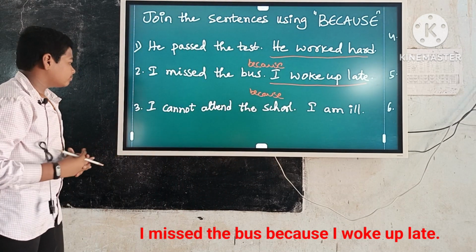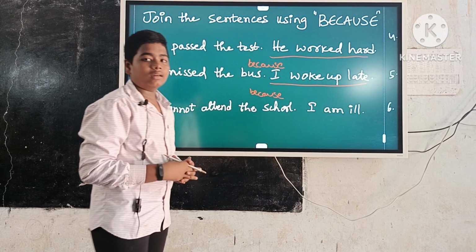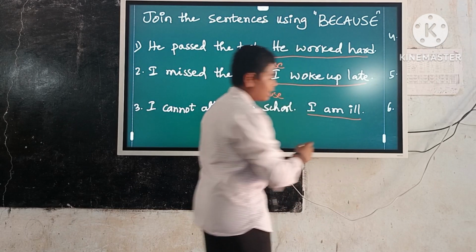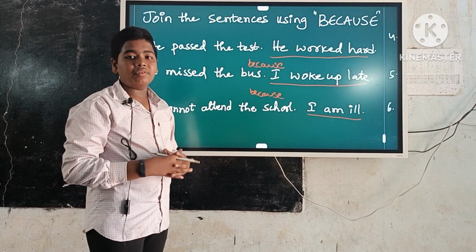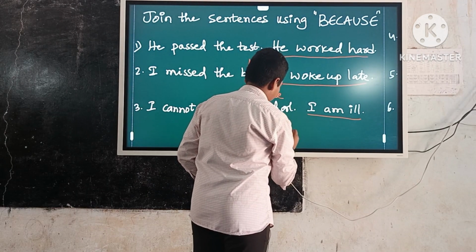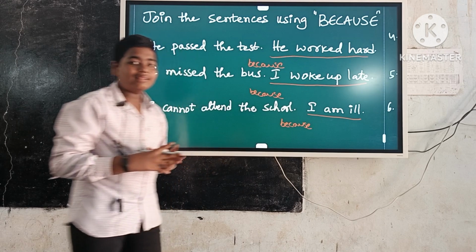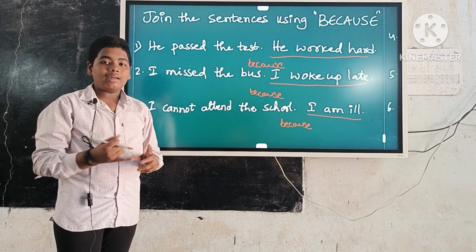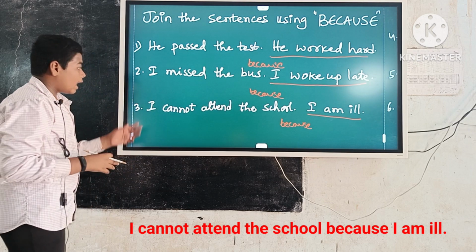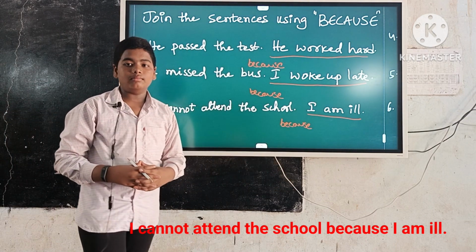Example number 3. I cannot attend the school. I am ill. Here cause sentence is I am ill. Keep the because before the cause sentence. Write the answer in the form of result plus because plus cause. So the answer is I cannot attend the school because I am ill.